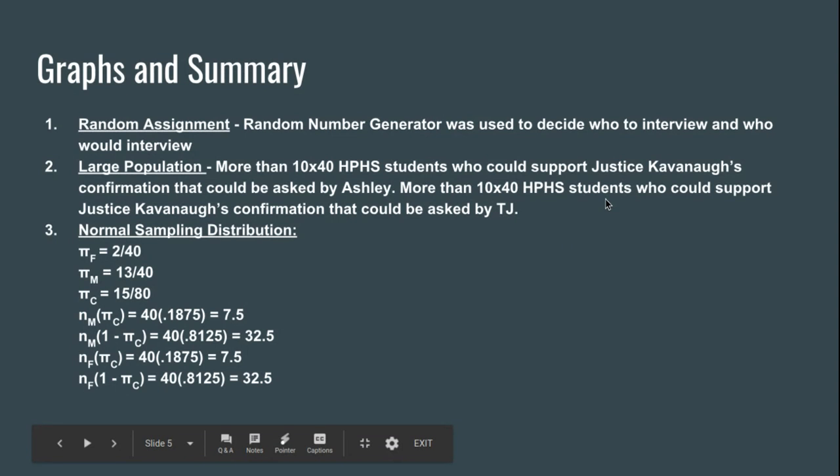And so the first assumption is obviously random assignment. In order to fulfill this, we used a random number generator to create a list of 80 zeros and ones in total, 40 of each. We assigned the zeros to Ashley and the ones to TJ. Basically, the order in which they appeared was the order in which Ashley and TJ would decide who was going to ask the person whom we approached. And this was our way to ensure that everybody that we were asking was randomly assigned.